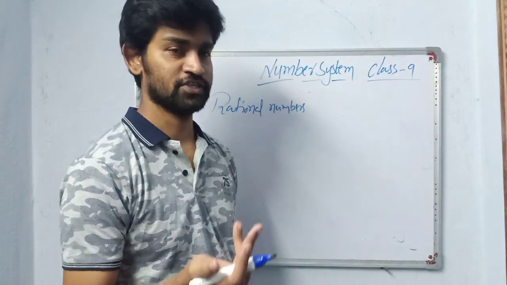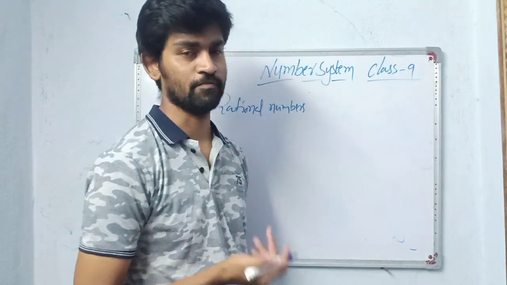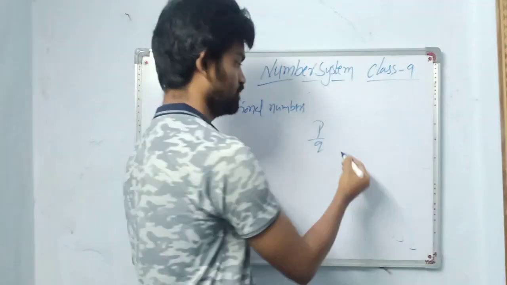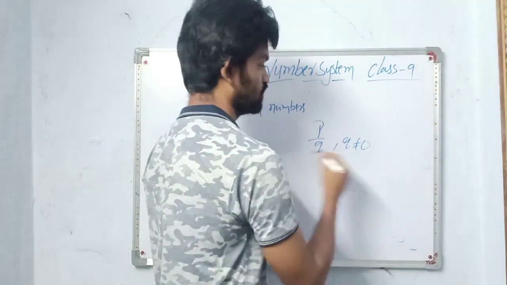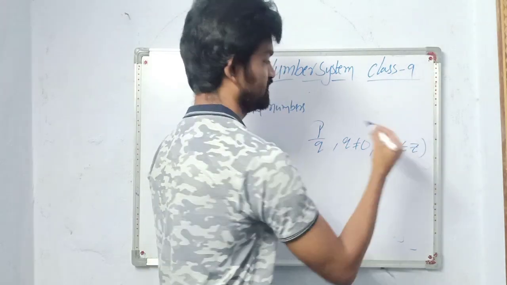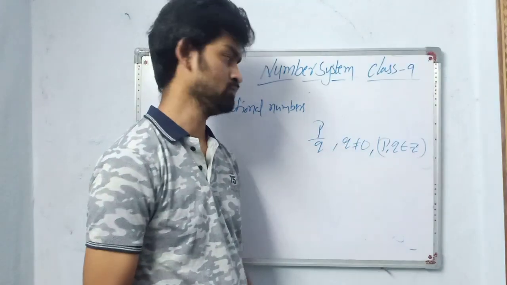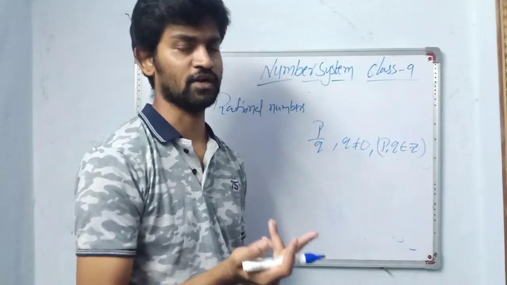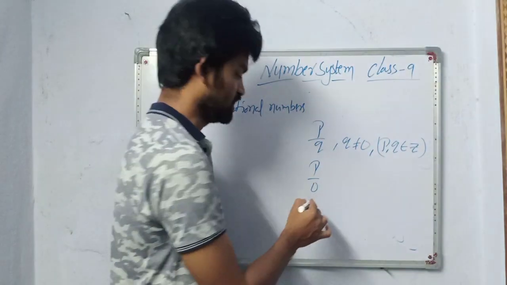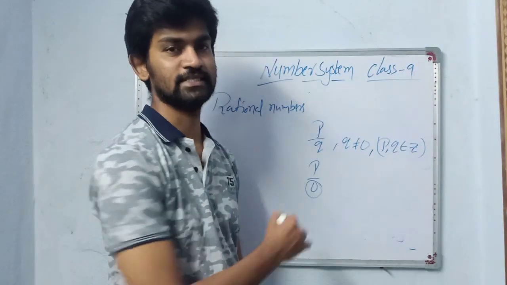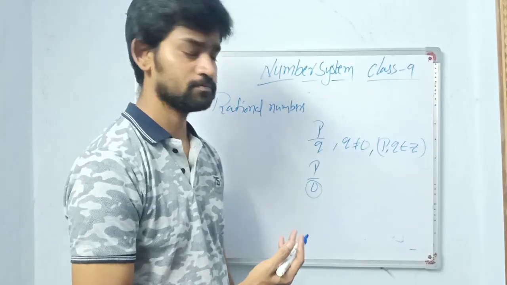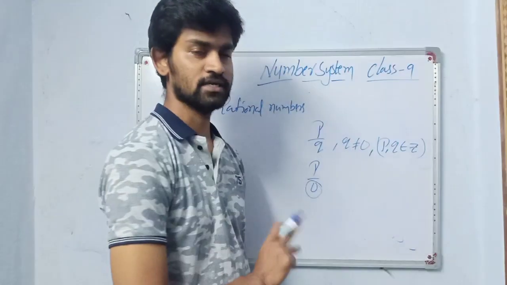Numbers which can be expressed in the form of p by q, where q not equals to 0 and p, q belongs to Z, Z for integers. It can be negative or positive, but it should not be 0. Why? If you make q 0, what happens? p by 0. Division with 0 is not possible. It is called an indefinite form. That's why q should not be 0.